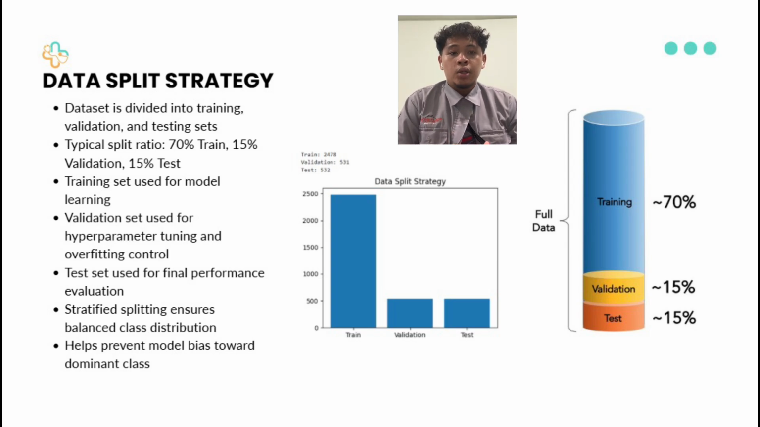In this project, we use a 70% training, 15% validation, and 15% testing split. Additionally, stratified splitting is applied to ensure that both normal and abnormal classes are balanced in each subset.